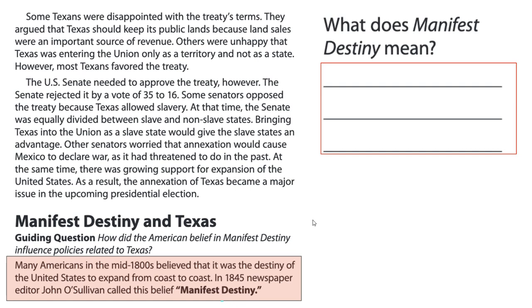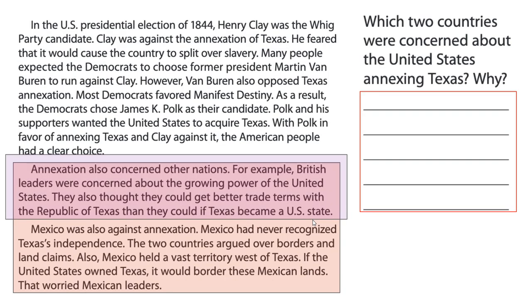Manifest destiny and Texas. Guiding question: how did the American belief in manifest destiny influence policies related to Texas? Many Americans in the mid-1800s believed that it was the destiny of the United States to expand from coast to coast. In 1845, newspaper editor John O'Sullivan called this belief manifest destiny. In the U.S. presidential election of 1844, Henry Clay was the Whig Party candidate. Clay was against the annexation of Texas. He feared that it would cause the country to split over slavery.